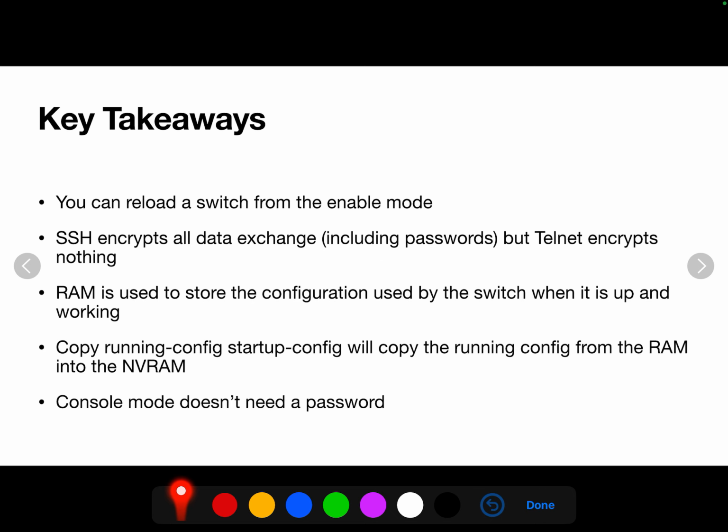Key takeaways from this lesson: you can reload the switch from enable mode, privileged exec mode. SSH encrypts all data exchange, including passwords, but Telnet encrypts nothing. RAM is used to store the configuration used by the switch when it is up and working. Copy running-config startup-config will copy the running config from the RAM into the non-volatile RAM. Console mode doesn't need a password.